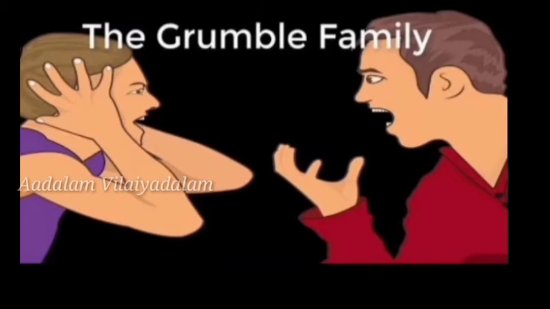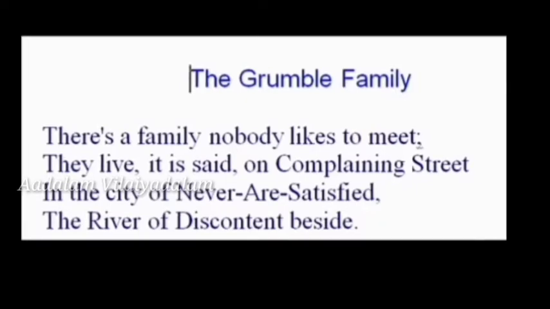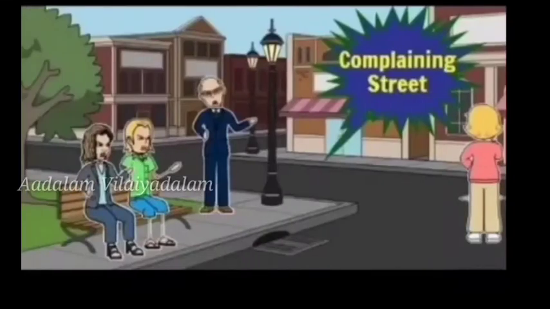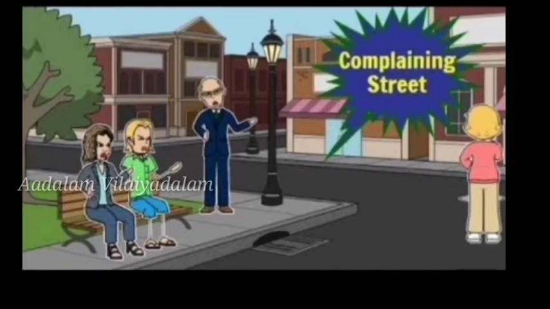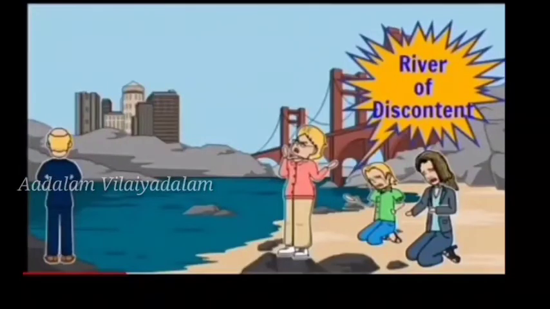The first stanza. There is a family nobody likes to meet. They live, it is said, on complaining street. In the city of never are satisfied, the river of discontent beside. Explanation. A family lives in the street of complaining and nobody likes them. They don't talk to them and mingle with them. They live in the city of never are satisfied, which is beside the river of discontent.